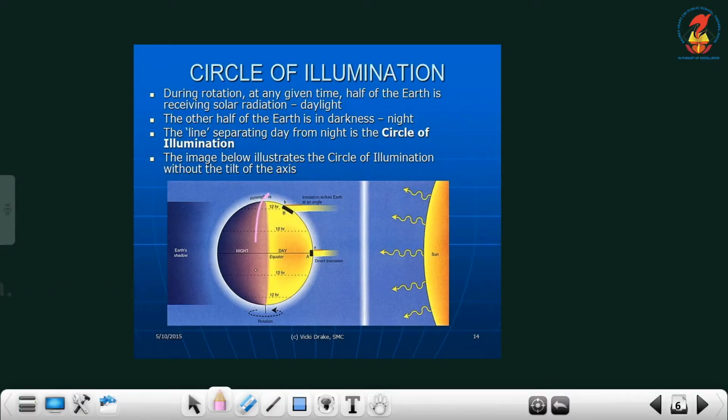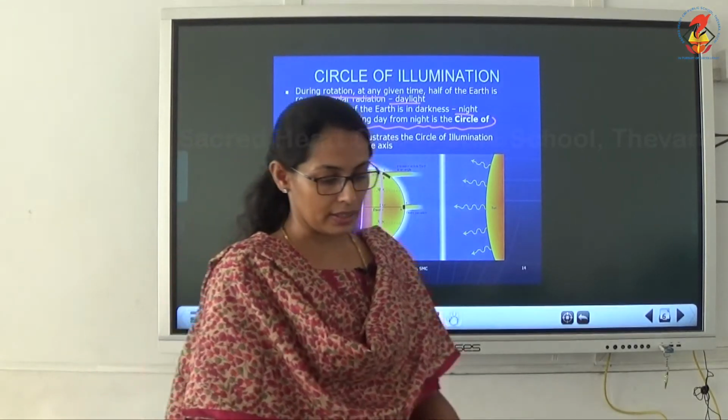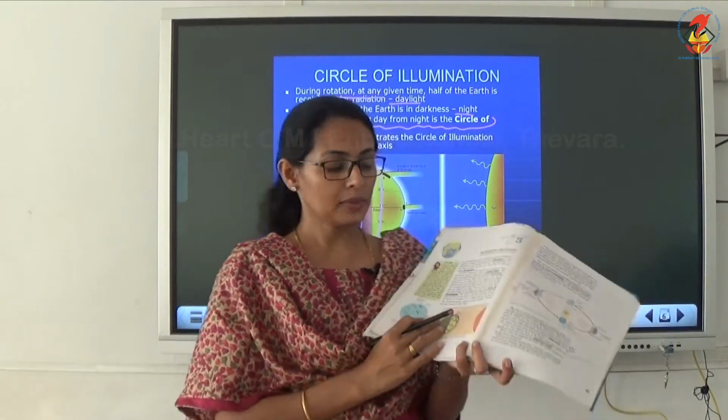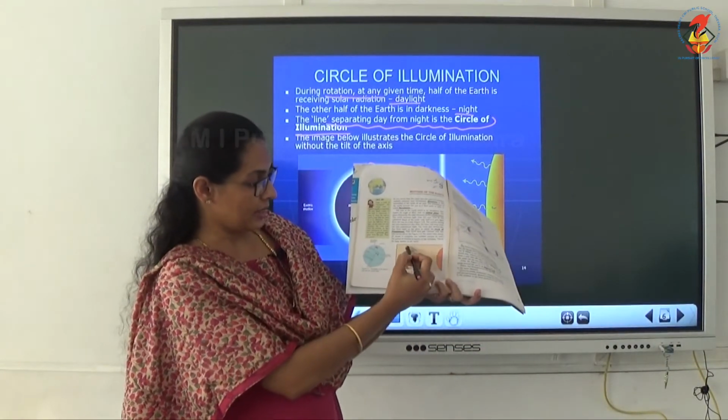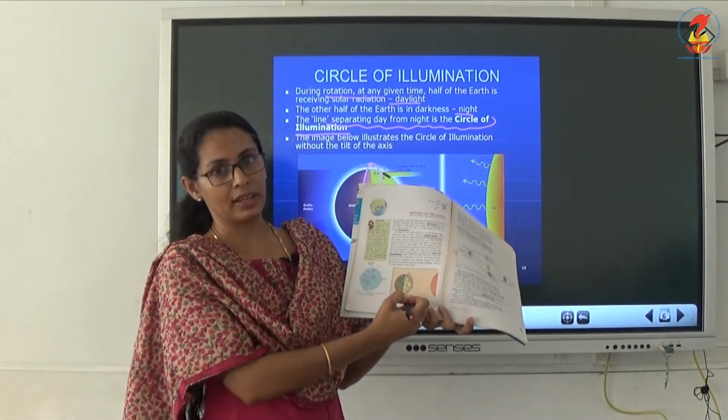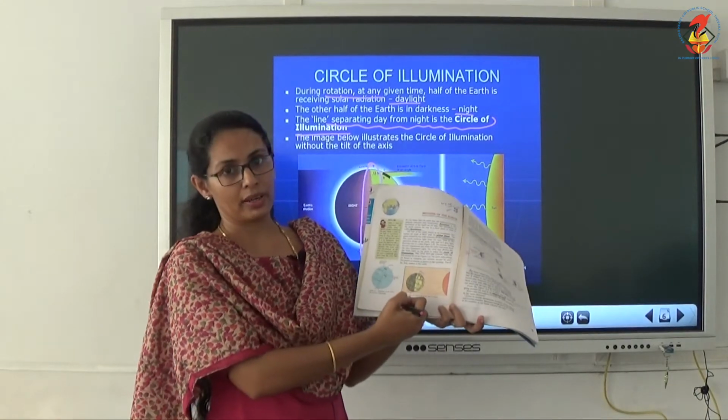Here also it is given. During the rotation, only one half is receiving daylight and the other half is in night. So the line which is separating the day from night is known as the circle of illumination. Clear, children? That is already in our textbook also. It is given like this. Here the circle of illumination is given and the axis also.